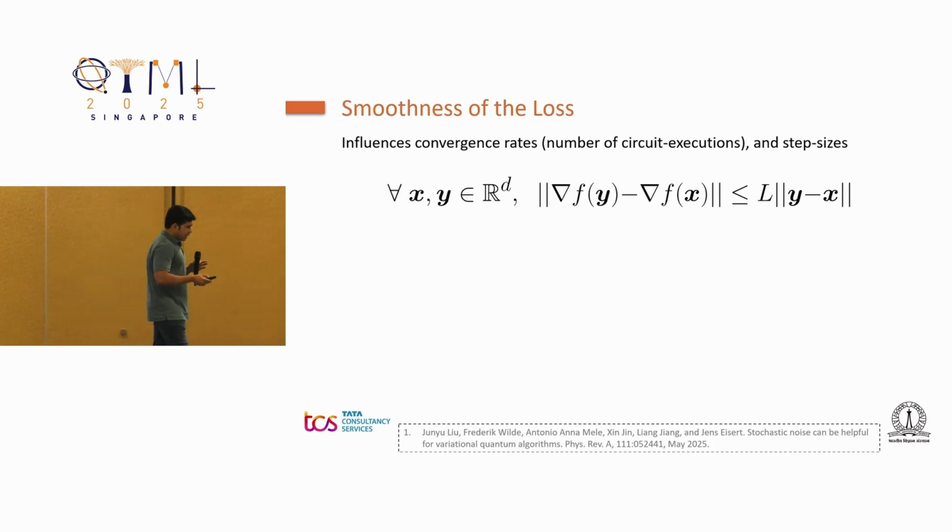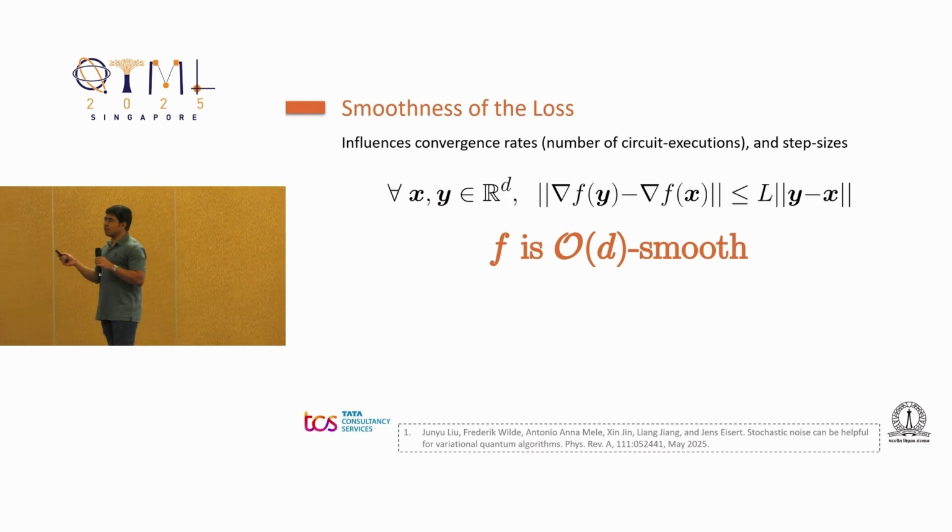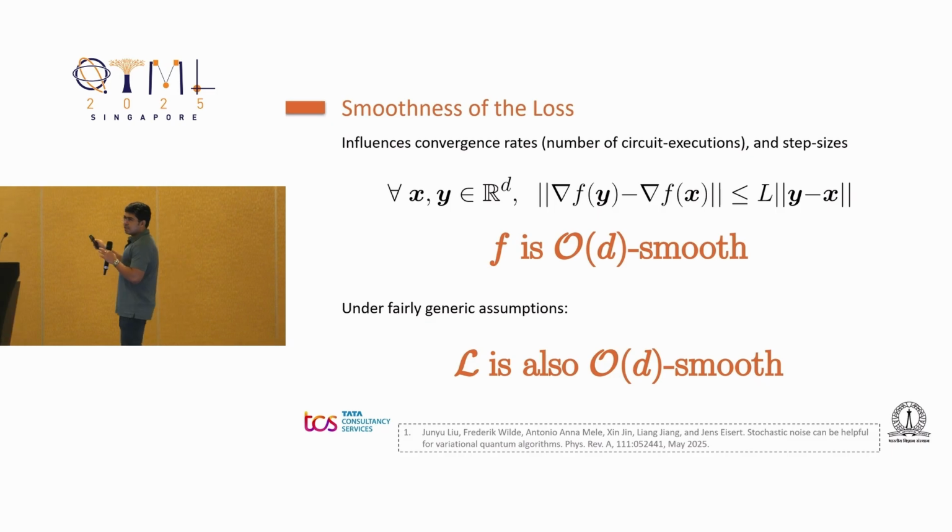Before we move on to the algorithms, we should spend a couple of minutes talking about the smoothness of the loss function. The smoothness is important because it has important implications in finding the convergence rates of these algorithms. It also helps us find the feasible step sizes that we can use with these algorithms and so on. When I say smoothness, I just mean the standard definition of Lipschitz smoothness that you can see on the screen. And it can be shown that for the kind of circuit that I have shown, the expectation values that we calculate have smoothness of the order of d, where d again is the number of parameters we have in the circuit. And under fairly generic assumptions, we can show that the empirical risk is also order of d smooth.